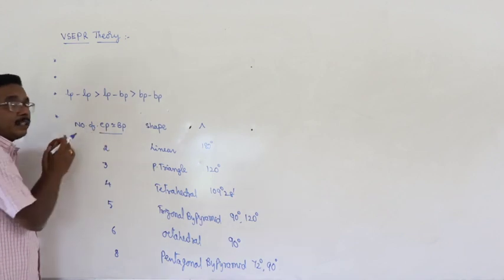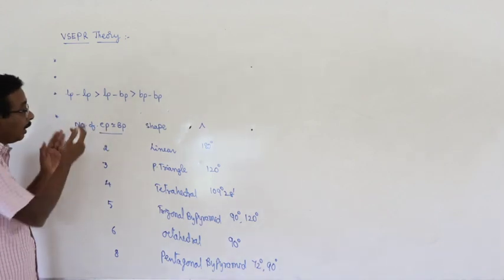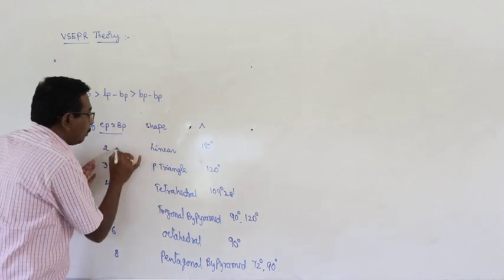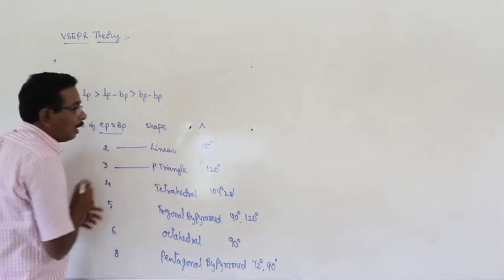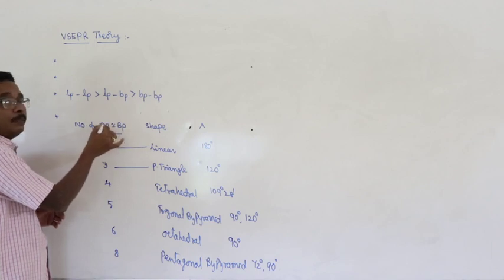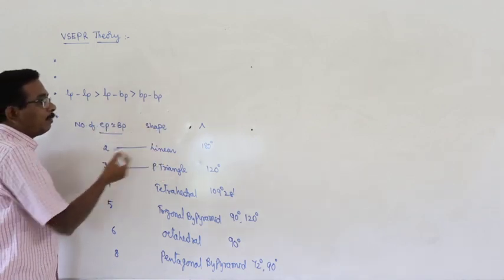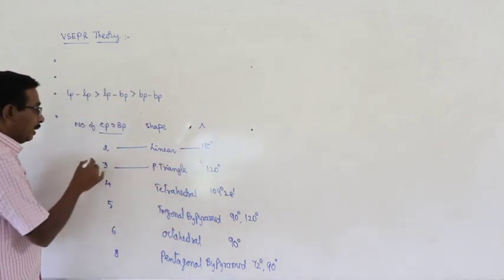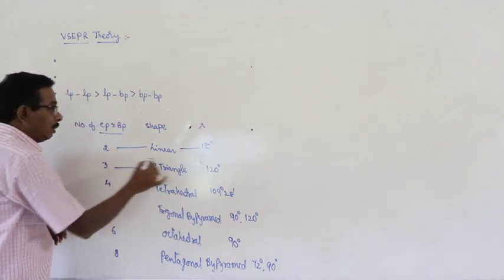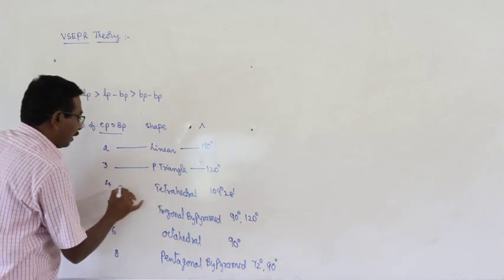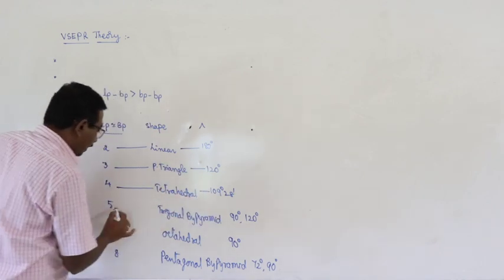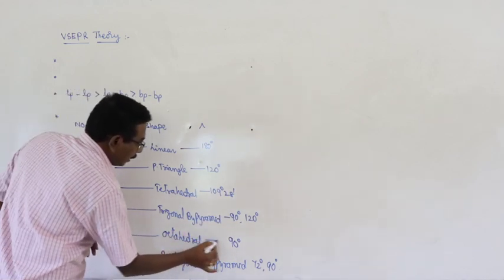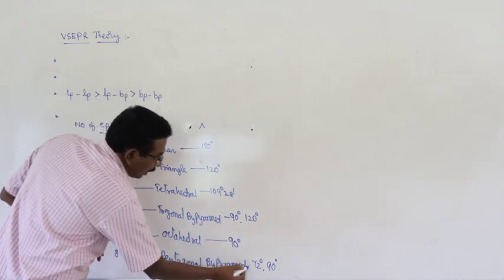If all the electron pairs are bond pairs, then the shape of the molecule can be easily predicted. How? If the number of electron pairs is equal to 2, then the shape of the molecule is linear and bond angle is 180 degrees. 3, planar triangle. 4, tetrahedral. 5, trigonal bipyramidal. 6, octahedral. 8, pentagonal bipyramidal.